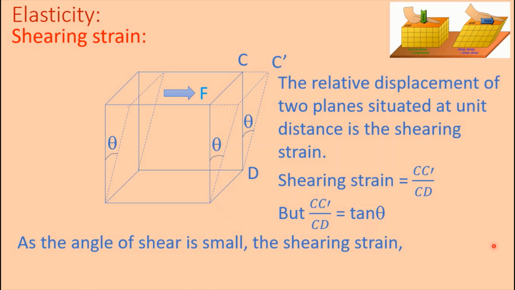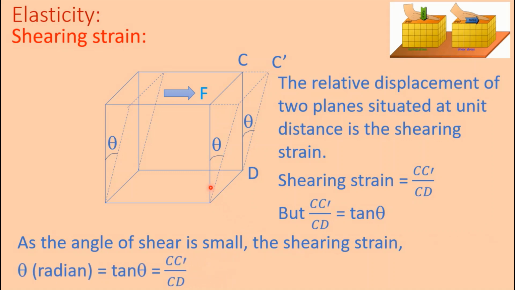The shearing strain theta is measured in radian. Theta is very small, therefore we can write theta radian is equal to tan theta. This is equal to C C prime divided by CD. That is, shearing strain theta is equal to C C prime divided by CD.